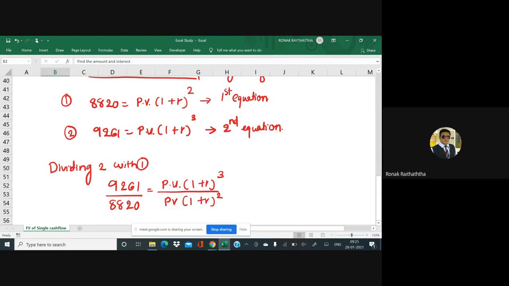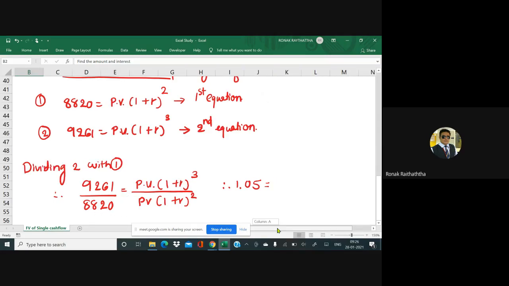Everyone has got it till now? So therefore, may I have the left hand side please? 9261 divided by 8820. 1.05. Okay, good. Now 1.05 and this can be cancelled off, no? Raised to power 3 means what? It is for 3 times.